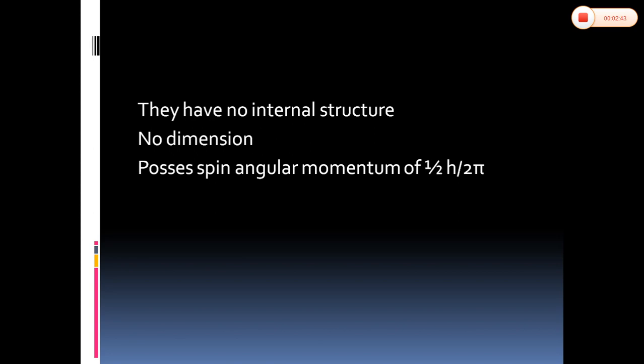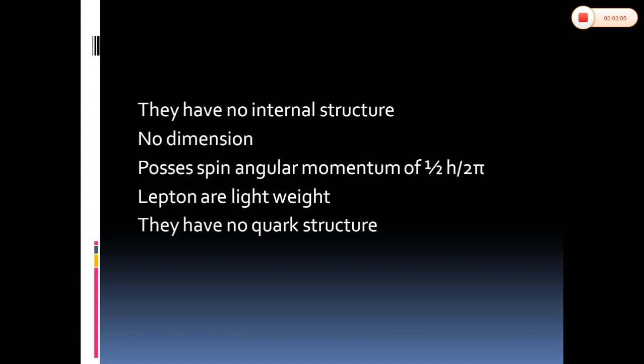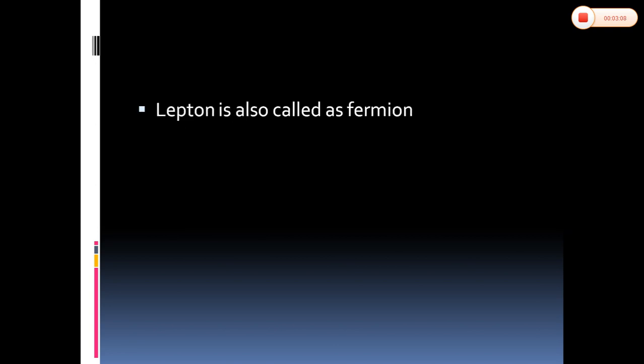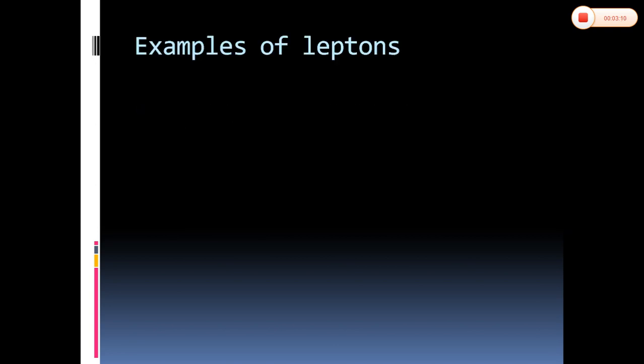This is the basic property of leptons. Leptons are light particles, having only light weight. They have no quark structure. Since they do not have any internal structure, they do not possess any quark structure either. Leptons are also called fermions.